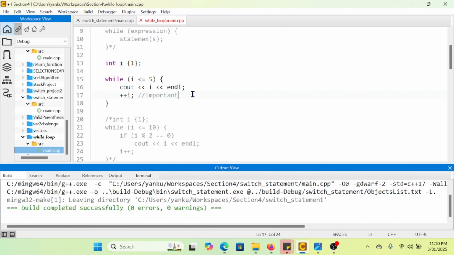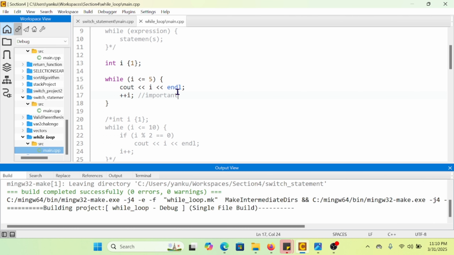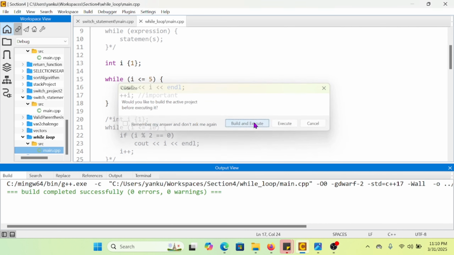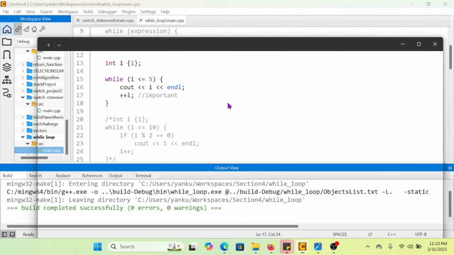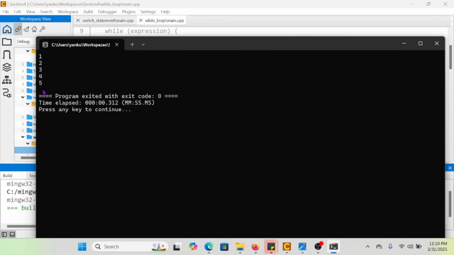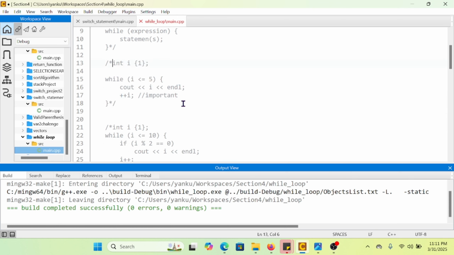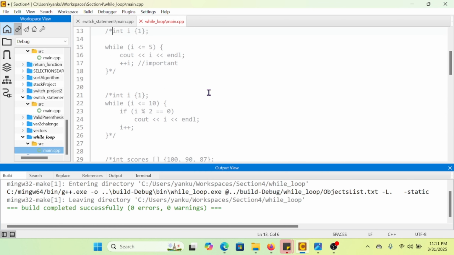Okay, so let's compile this and let's see how it's working. I'm compiling it and I'm going to execute it right now. I built and executed it, and you see I have 1 until 5 showing up. So that's a little bit about the first example right there.